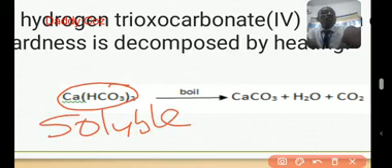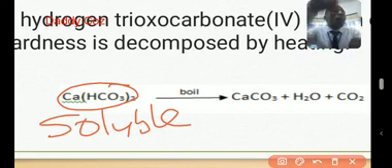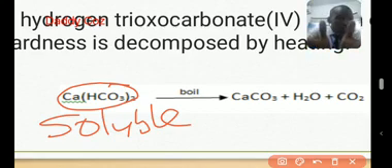That is why the calcium inside can be disturbing our soap, can be interacting with our soap, can be reacting with our soap, because the calcium bicarbonate is soluble, can dissolve inside the water. So when it dissolves in the water, the calcium ions are free to interact with soap.